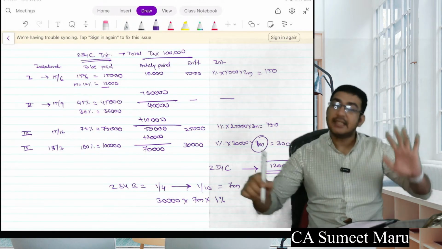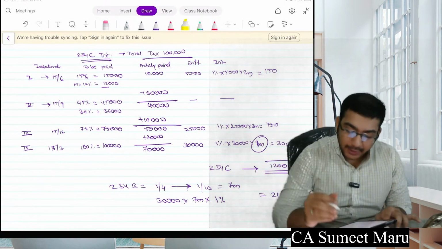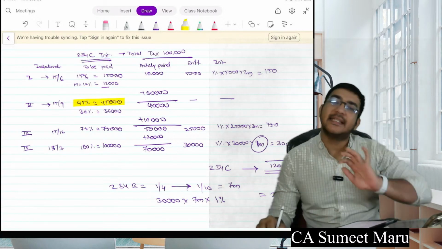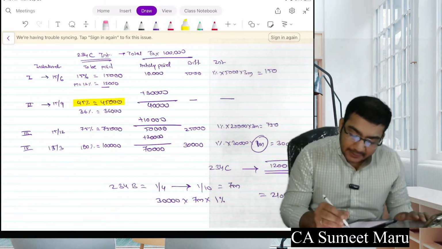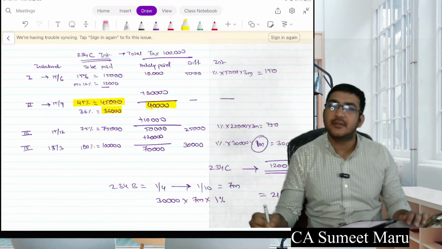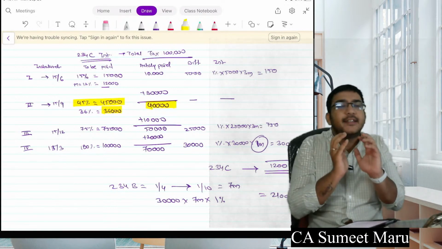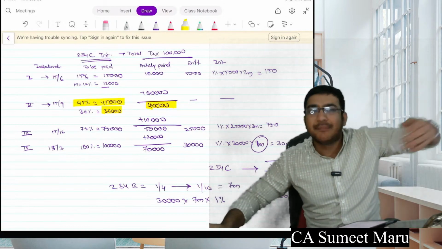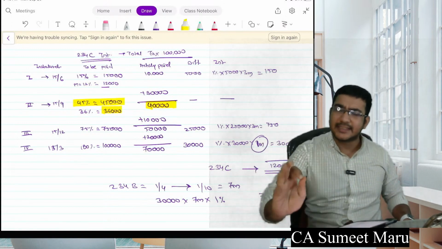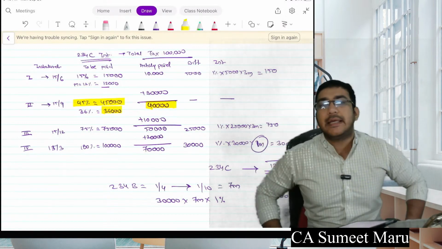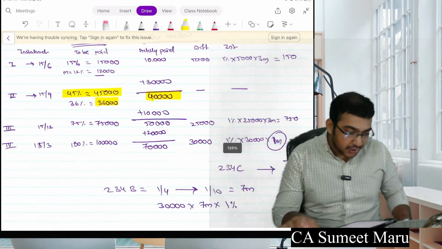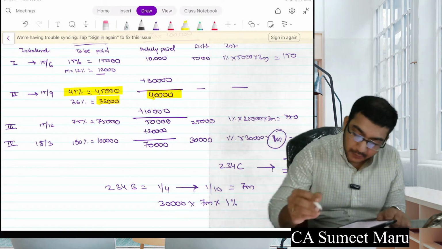Yes. Up to the second installment you need to pay maximum 45,000. But if you have paid 36%, that will also work. So 36% was 36,000. Have we paid minimum 36,000 up to now? Yes, we have paid 40,000. So please try to treat each installment as a separate part. Just because interest came on one installment does not mean interest will come on every installment. So for the second installment you were required to pay 36, you paid 40. That's great. No need of paying anything more. Got it, Kirti? Yes. Shikha, how's the calculation here?